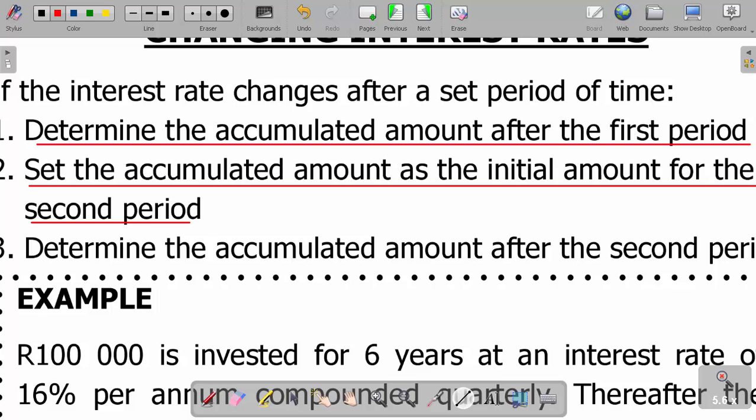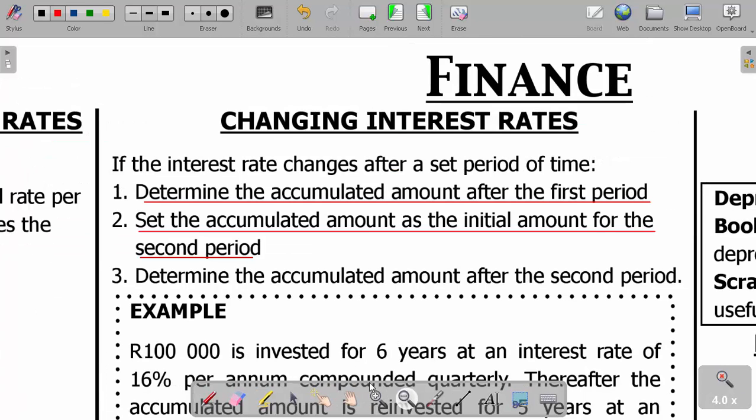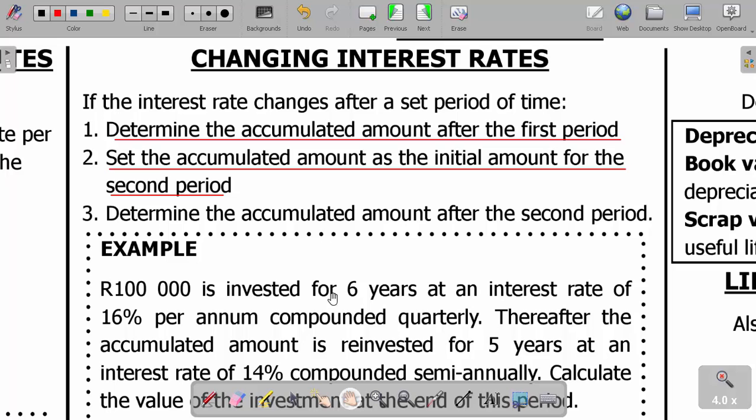Then when you are done, you can determine the amount accumulated after the second period. Okay, so that's what we are saying here.